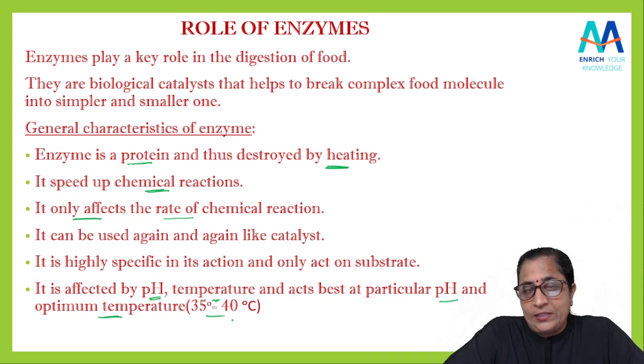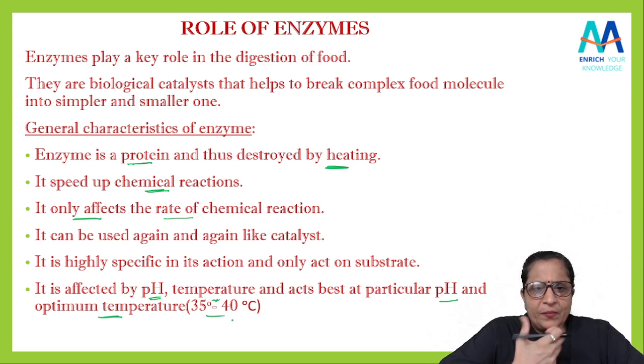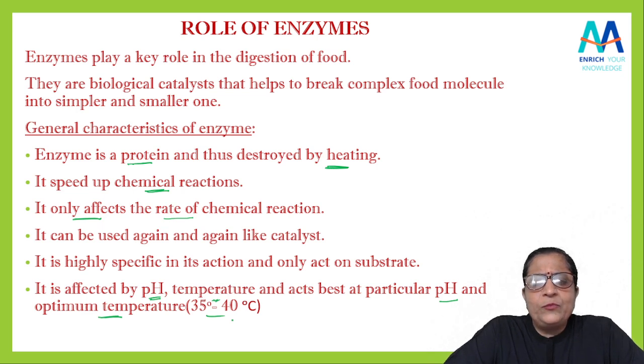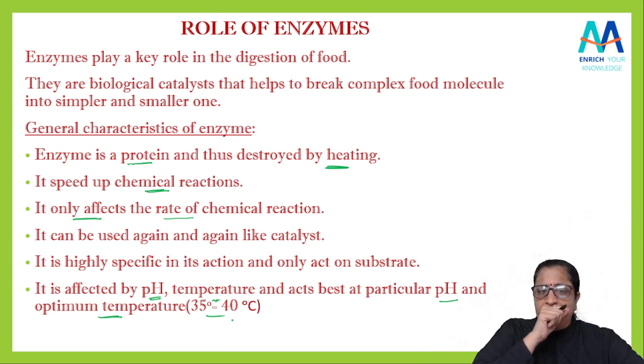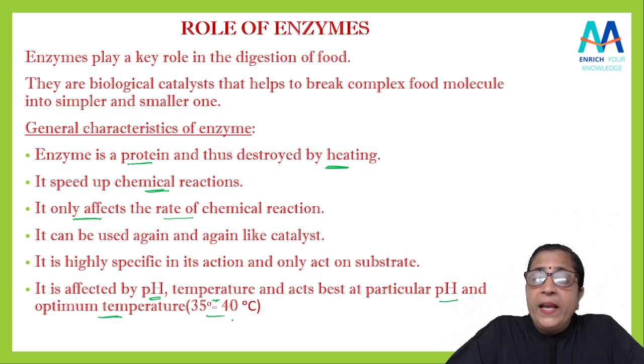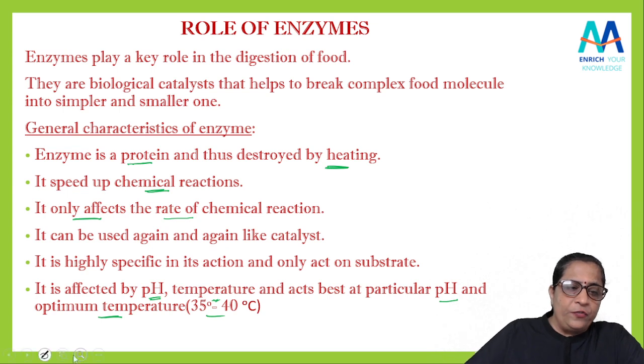Just go with this. आप उसको पढ़ लो, आप उसको दिमाग में रखो. It is not difficult to learn. I say if you read it 2-3 times and take it properly in your mind, उसको समझ लोगे, it is very easy to remember. Got it? So go with the general characteristics of enzymes also.